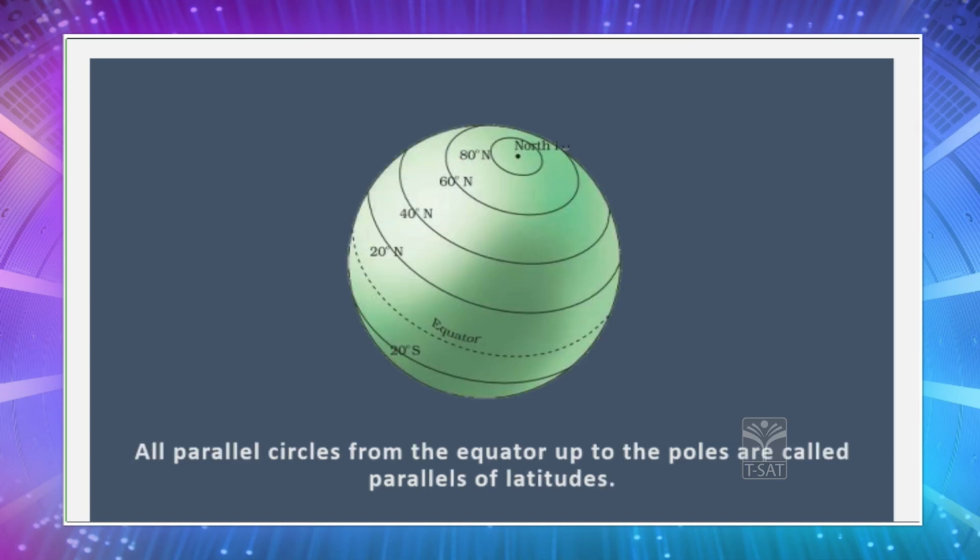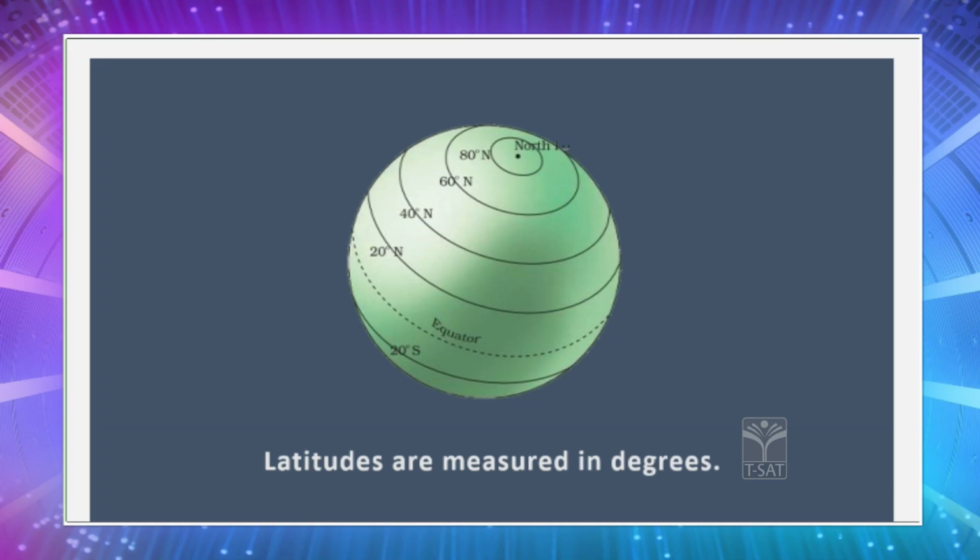All the parallel circles from the equator up to the poles are called the parallels of latitudes. Yes children, though these lines are not of equal length, they are running parallel. So these are called parallels of latitudes. And latitudes are measured in degrees.